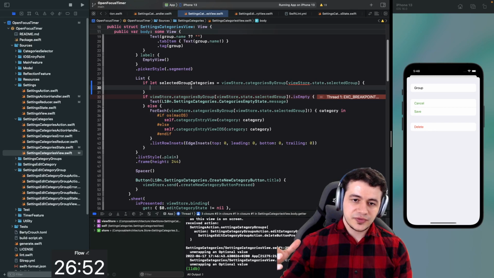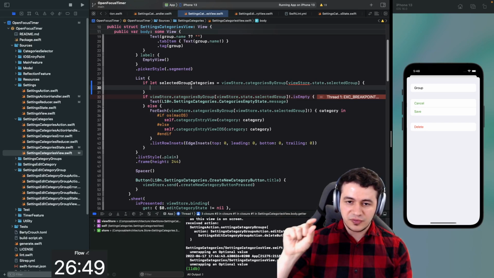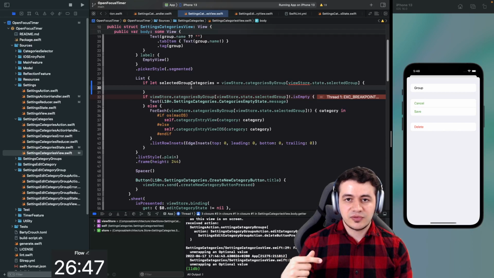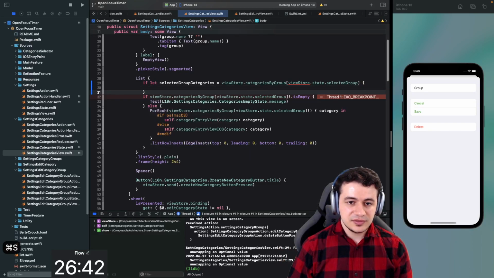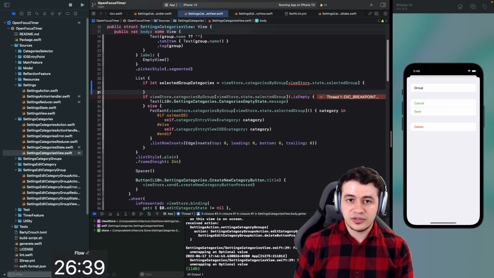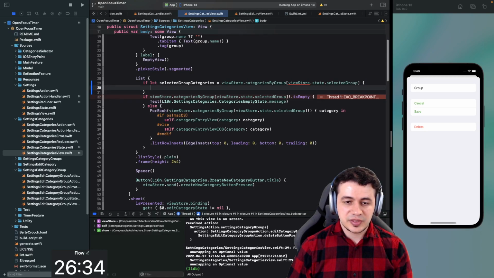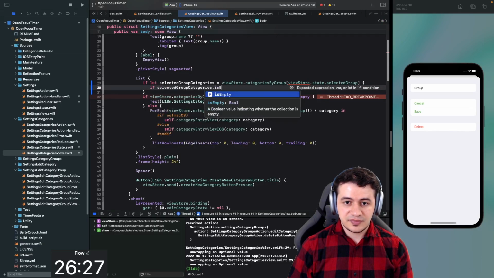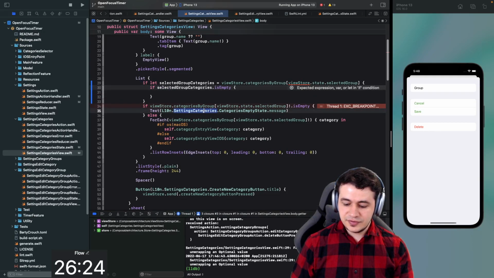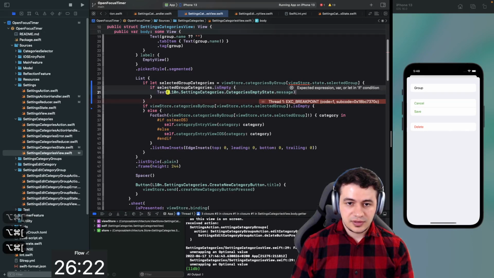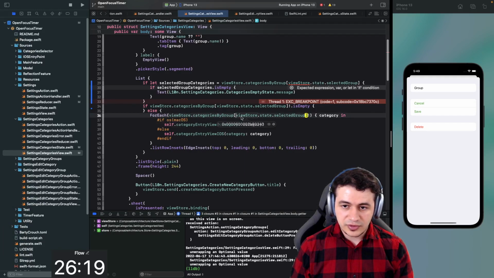Instead, the worst thing that can happen is that while rendering a view for a very short time where we are loading the data from core data, it's just going to show something empty. So that's what I do else. Or I just don't put anything into else, and then it should be empty. And then I just basically say if the selected group categories is empty, I render this here, and else we were walking through them, right? Select the group, we were force unwrapping here.